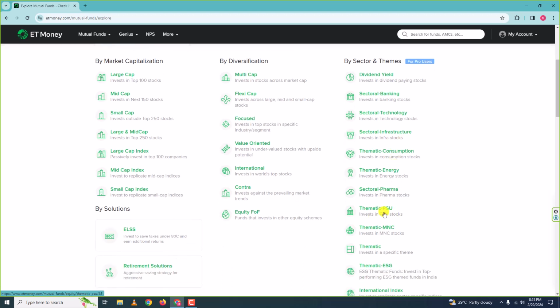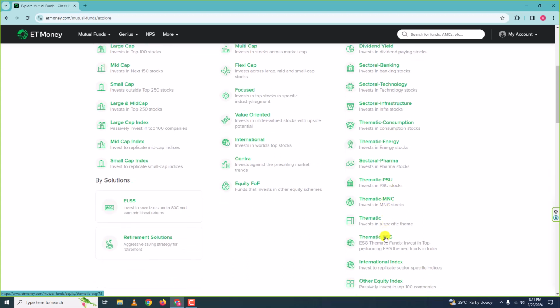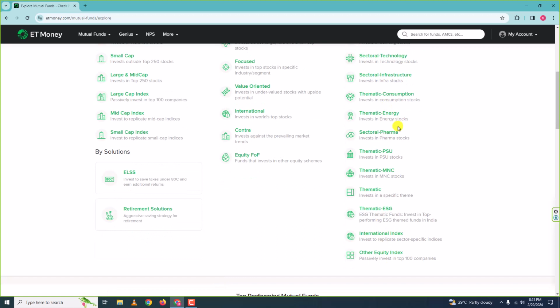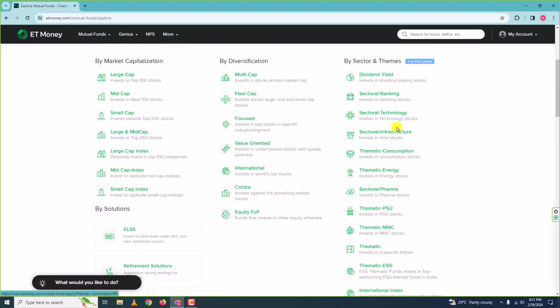So we have PSU stocks here, and MNC and ESG, environmental, social and governance themes, and much more. We have index funds, which we will talk about in some other video. Now it is not required. But just remember that the mutual funds of these categories invest in one particular sector only. Banking sector only here. It is technology sector only. No other companies of a different sector will be in the mutual funds of this particular category.